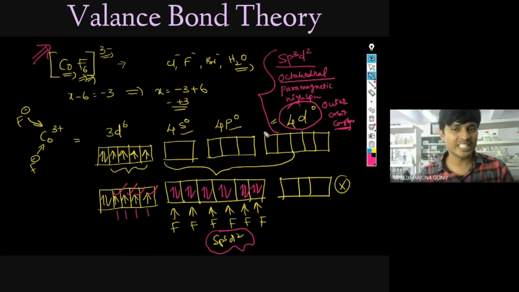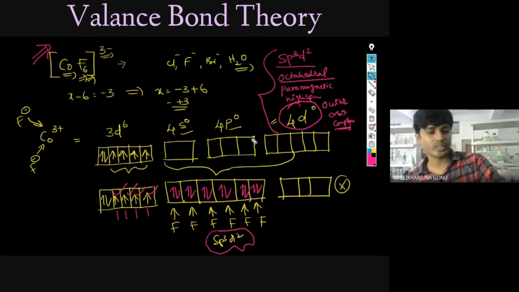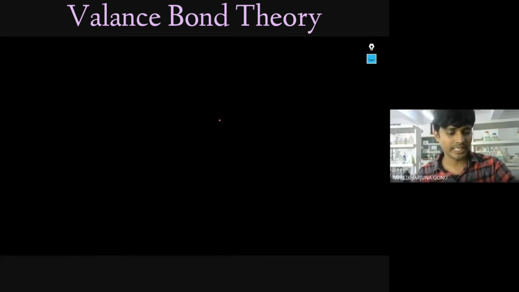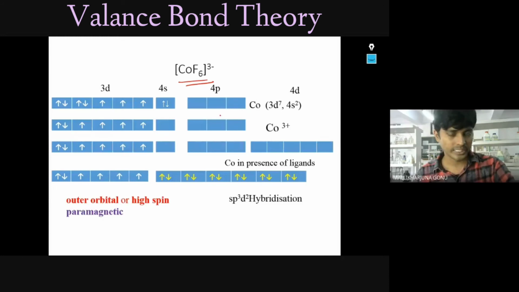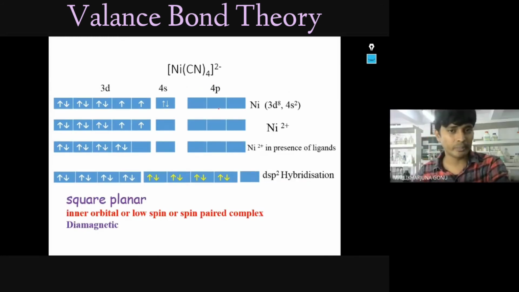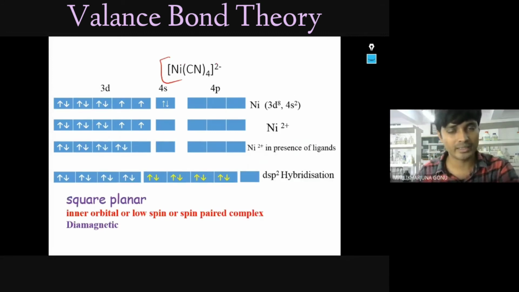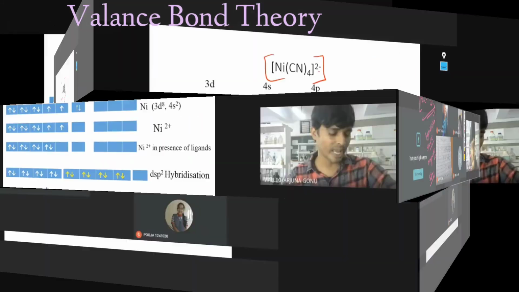So what is the hybridization? What is the shape of that compound? All these questions can be asked to you. So you have to practice it. Is it clear now? Is it clear, Aishwarya? Yes. So this is only valence bond theory, a very, very important thing. Now this one, all of you practice. Now you have to show me this one: Ni(CN)4 2 minus. All of you write in your notes, and everyone has to show me.